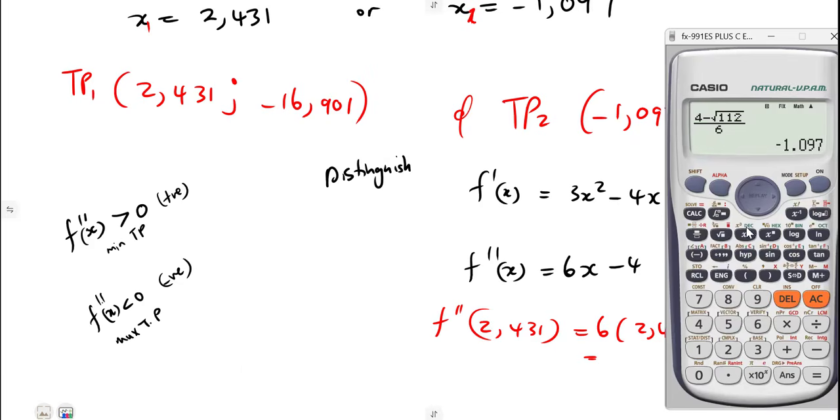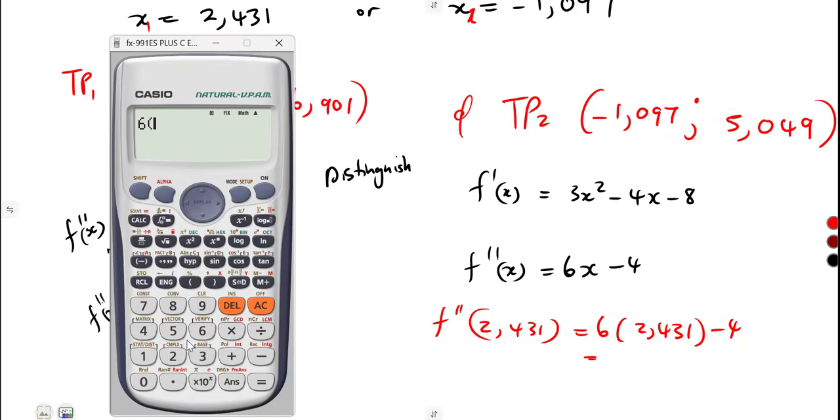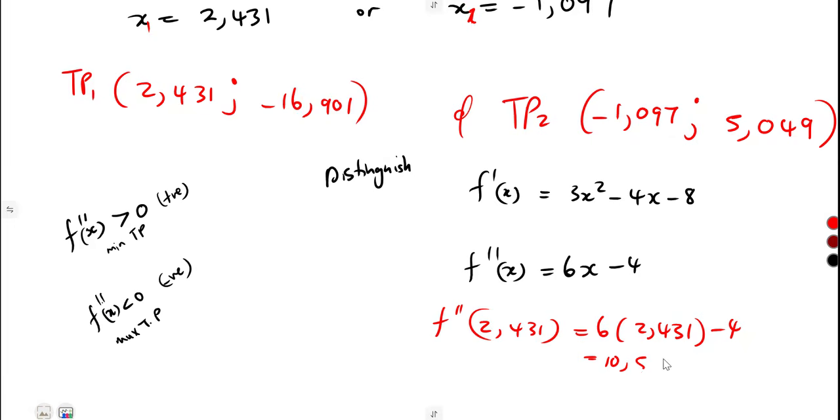Let me just apply the calculator here. I forgot to present it on my presentation, but that is 6 times 2.431 minus 4, and that is going to give us 10.586, which is a positive, greater than 0.